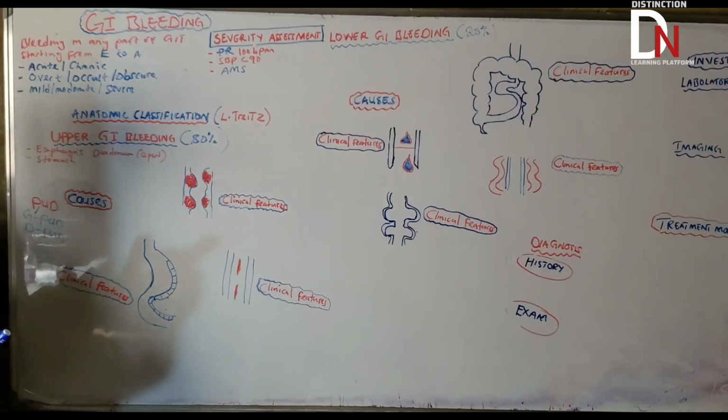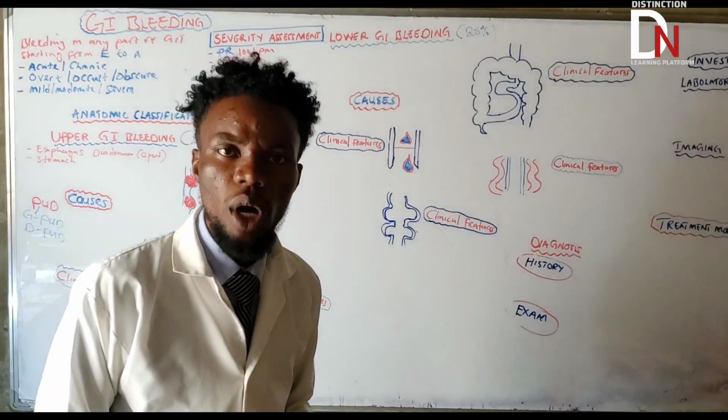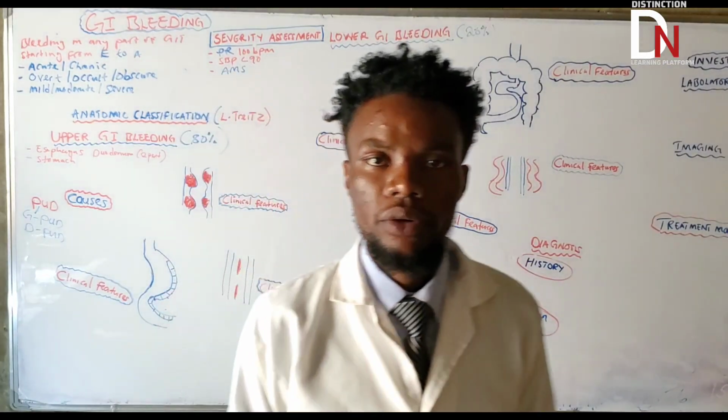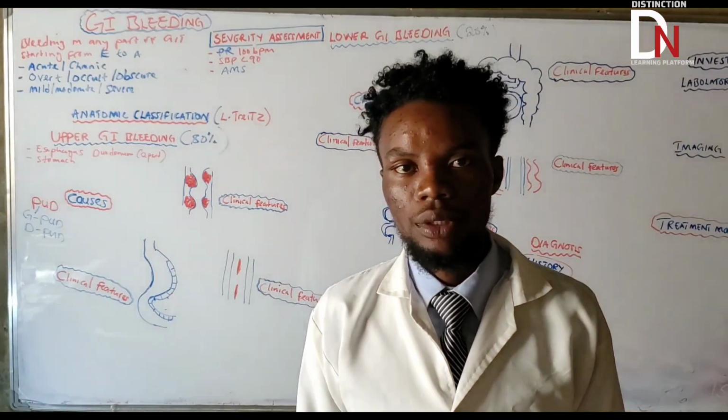Now the question that you can ask is why is someone developing PUD, this peptic ulcer disease? It has been related to something important, risk factors. What are the risk factors for someone developing PUD? You know that.